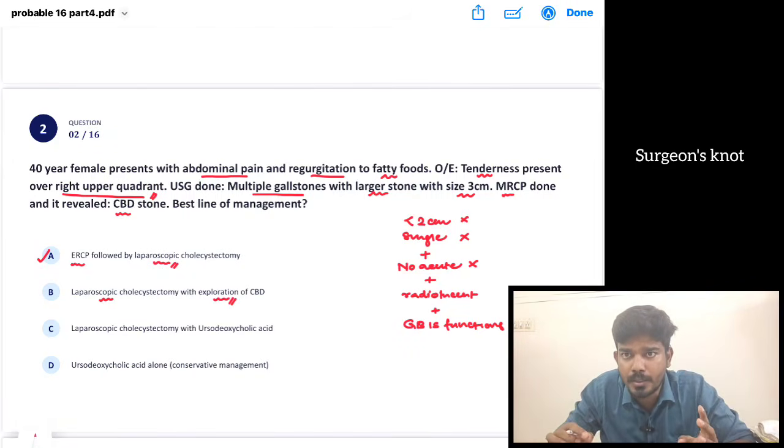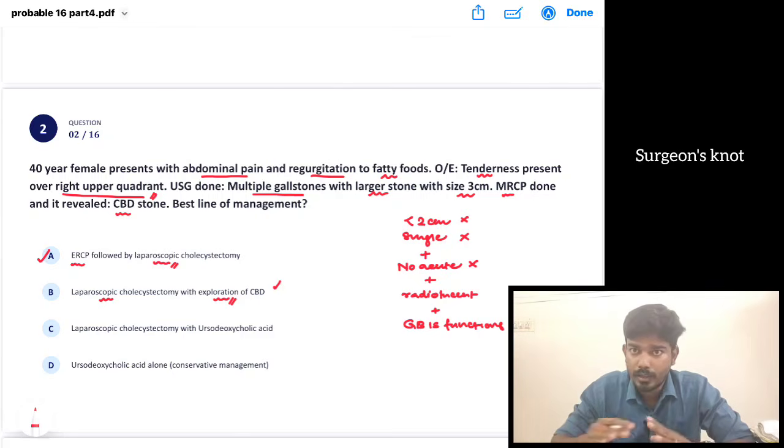Suppose the CBD stone is diagnosed intraoperatively. We suspected gallstones and planned a lap chole. When we go inside, there is a gallstone and there is also a CBD stone. Then we can do a lap chole with laparoscopic exploration of the CBD. Suppose the surgeon is not that confident in performing a laparoscopic procedure, you can very well open the patient, and we can do an open exploration of the CBD. So that is related to the second option.